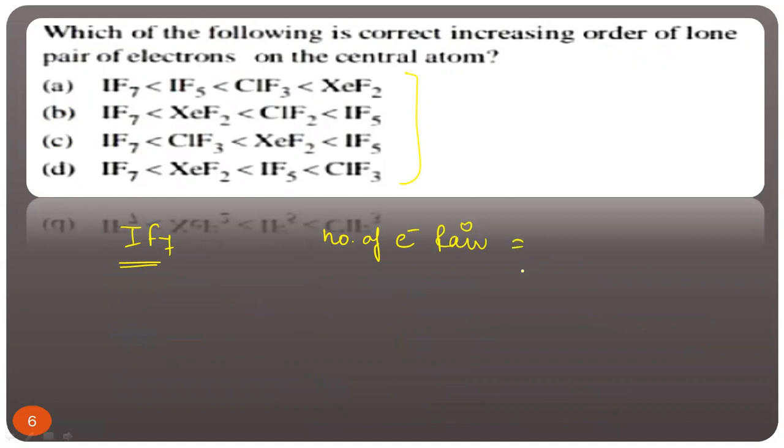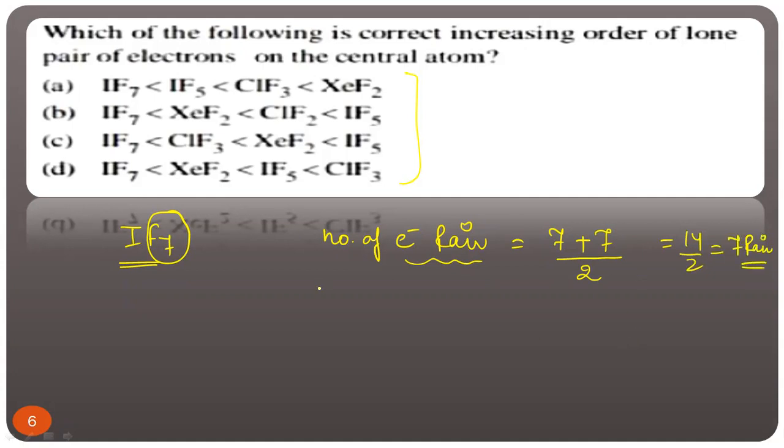Listen. Central atom iodine. Iodine has valence electron 7. How many monovalent atoms? Fluorine. How many monovalent atoms? 7 monovalent atoms. So write down 7. 7 plus 7, 14. Always divide by 2 because we are getting pairs. Pair means 2 electrons. So total pair will be 14 by 2, so total 7 electron pairs.